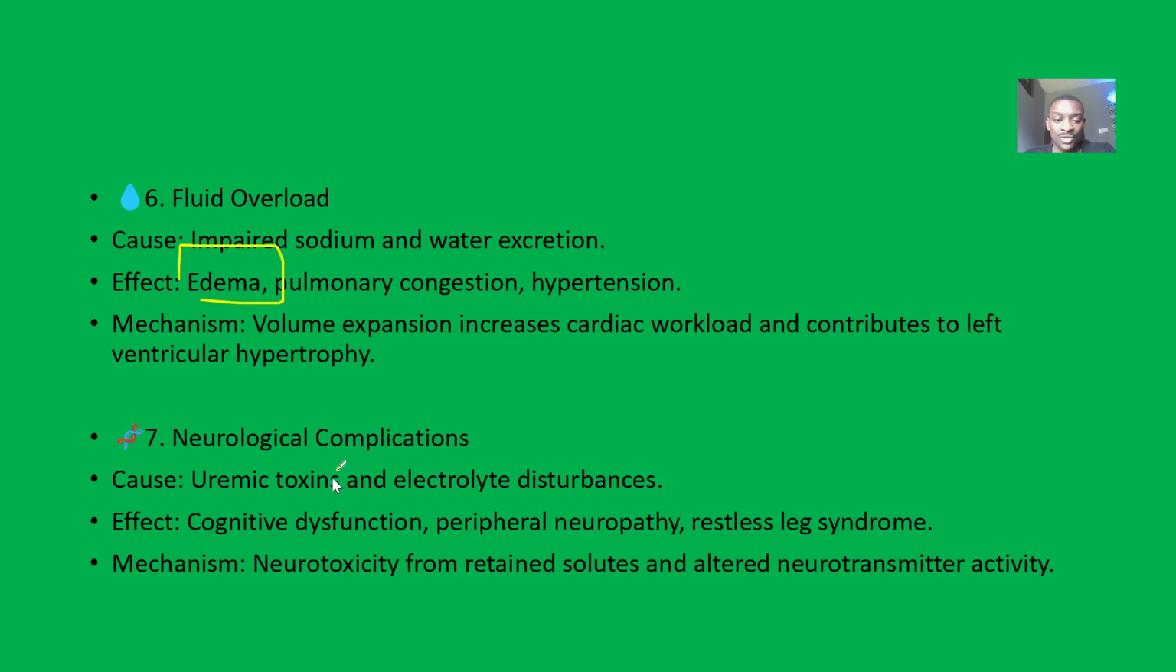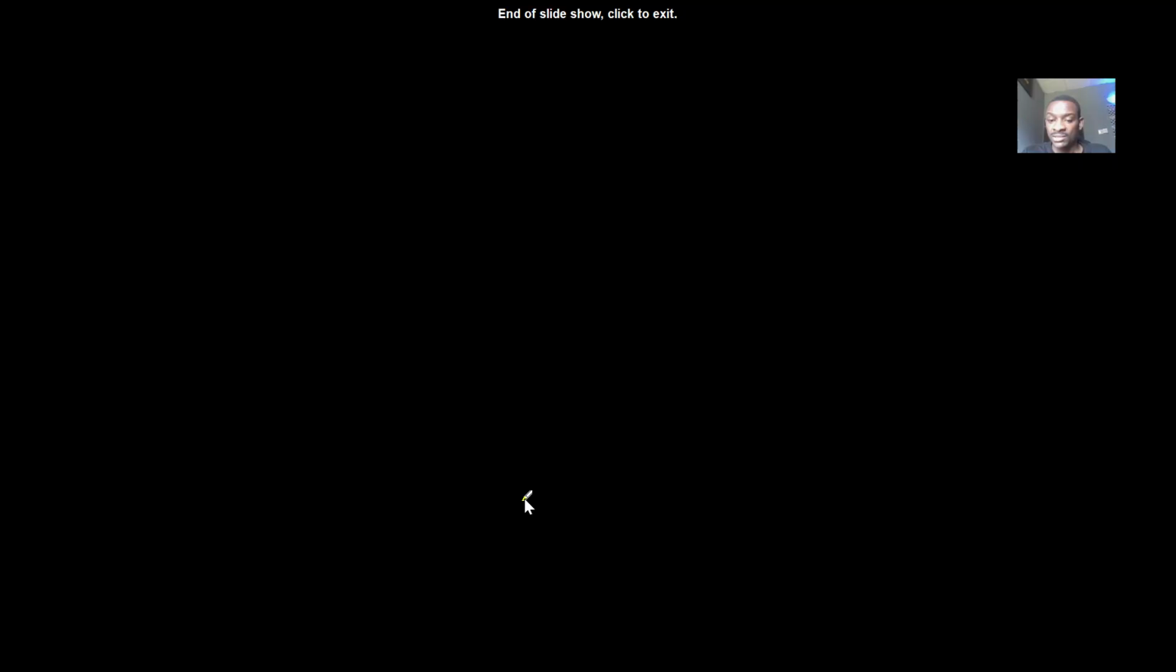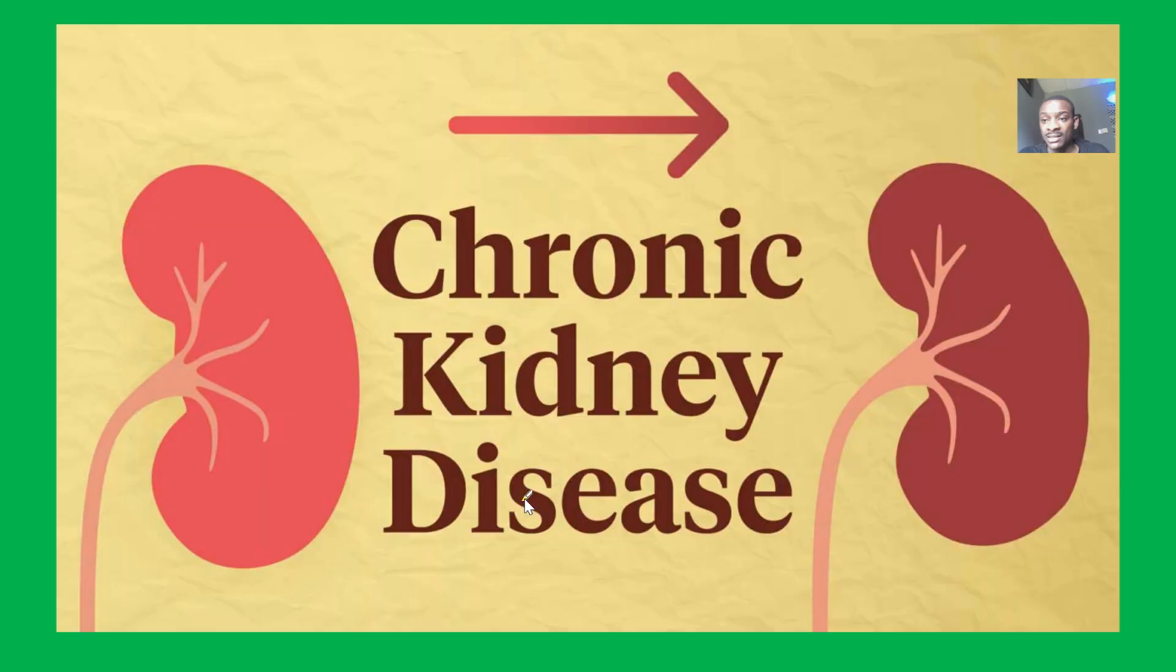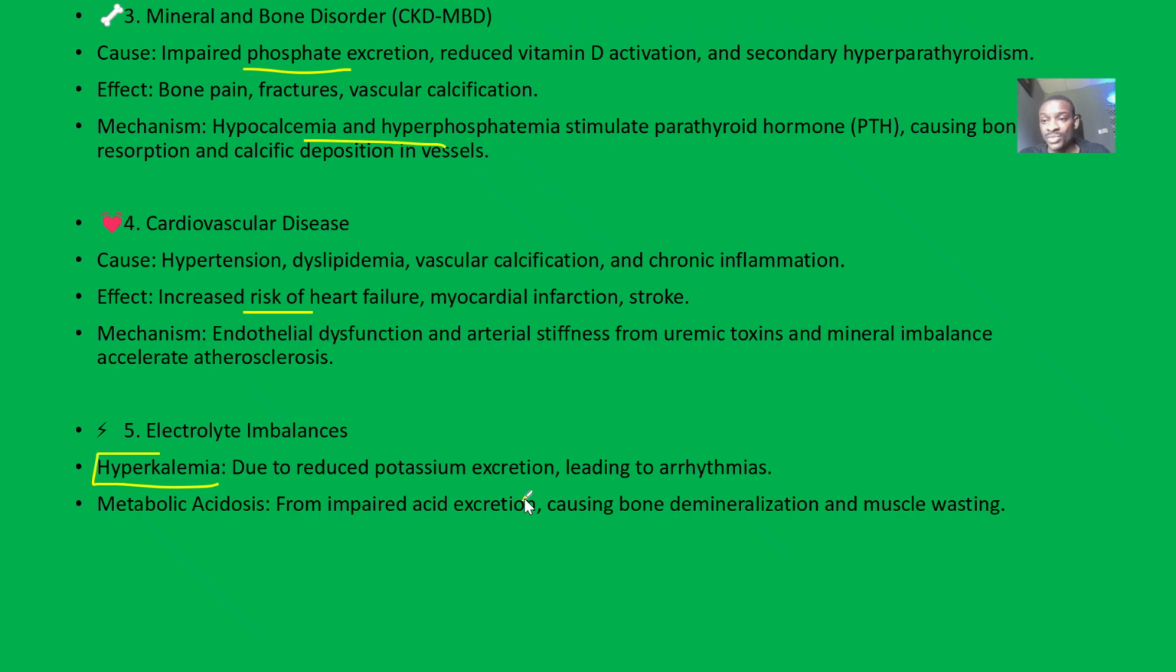The neurological complications are due to all those toxins and electrolyte imbalance. They are the ones that will ultimately lead to nervous system issues, because your nerves are becoming what? It's like they are becoming poisoned, intoxicated. So that's the various complications we have in chronic kidney disease and their various mechanisms.